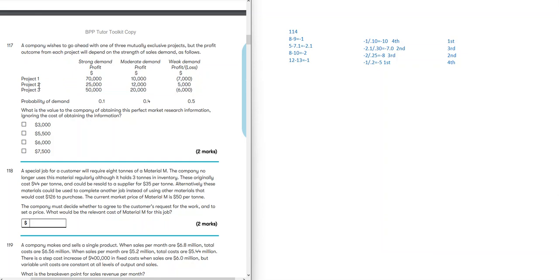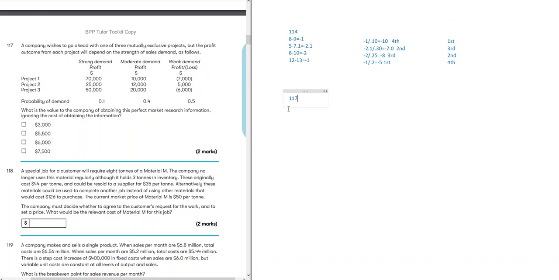Remember, to find the value of perfect information, we use expected value. First, we look at the projects without perfect information and pick whichever is higher, and then we see what the highest we can earn is if we get the information.